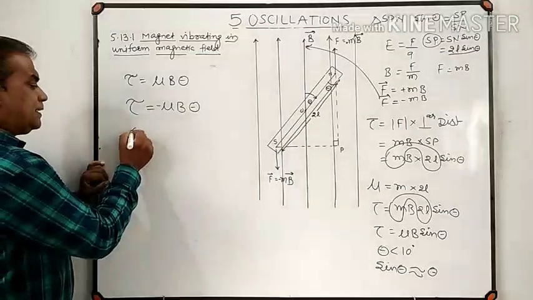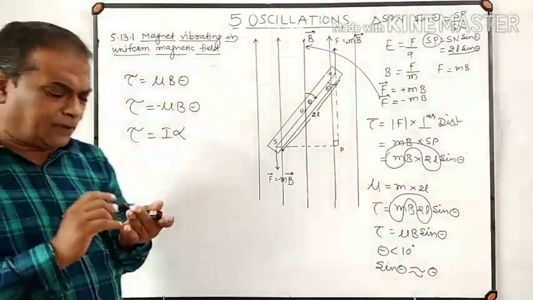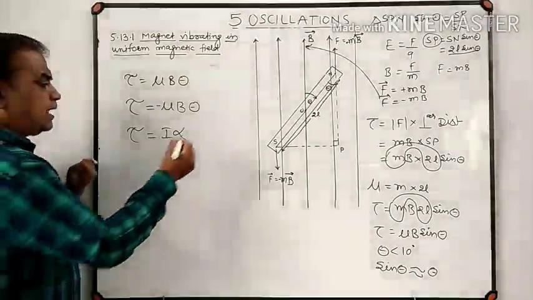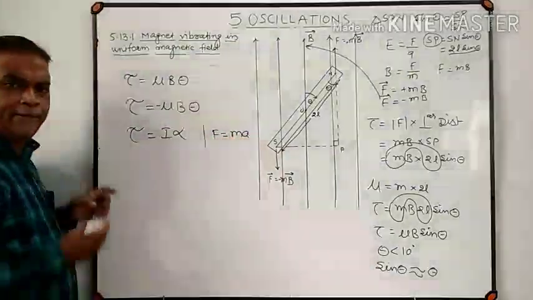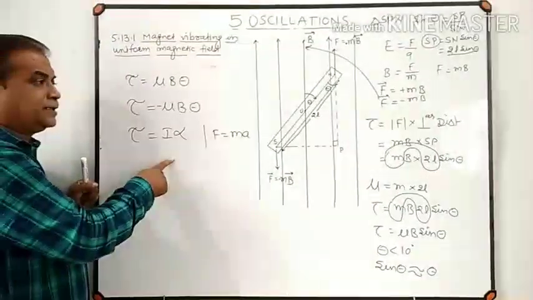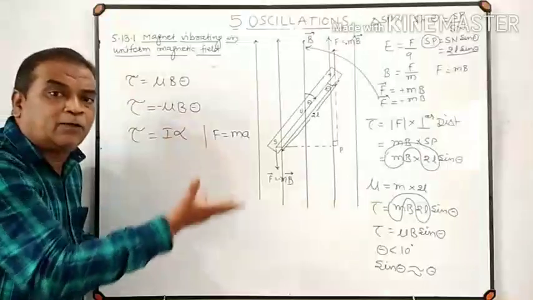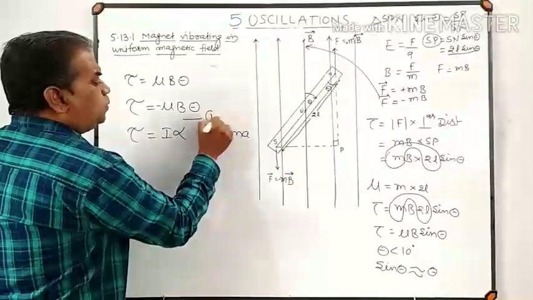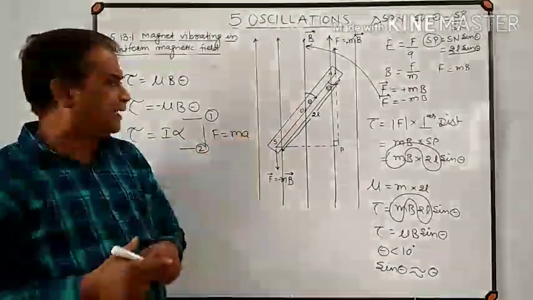Also we know that the torque is equal to I into alpha. In the first chapter of rotational dynamics, you came across this derivation: according to Newton's second law of motion, force F is equal to m into a. Force is replaced by torque, mass is replaced by moment of inertia of the bar magnet, and linear acceleration is replaced by angular acceleration of the bar magnet. This means we have two expressions for the torque acting on a bar magnet.